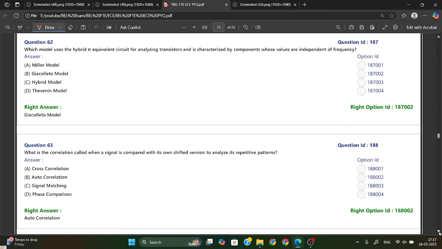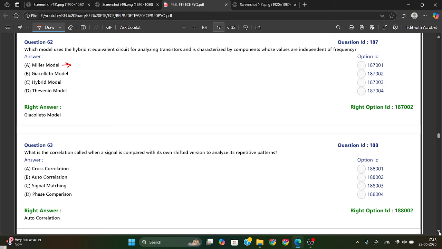Which model uses the hybrid pi equivalent circuit for analyzing transistors and is characterized by components whose values are independent of frequency? Just now we talked about the Miller model, which is used for analyzing the equivalent or feedback capacitor.